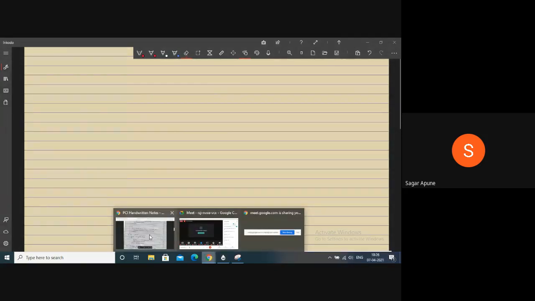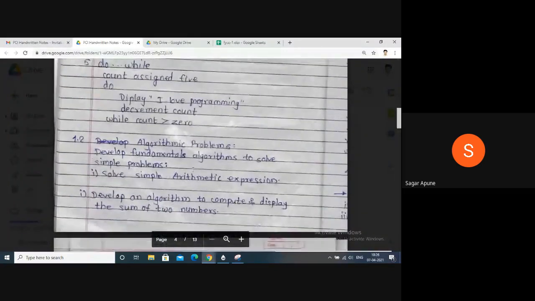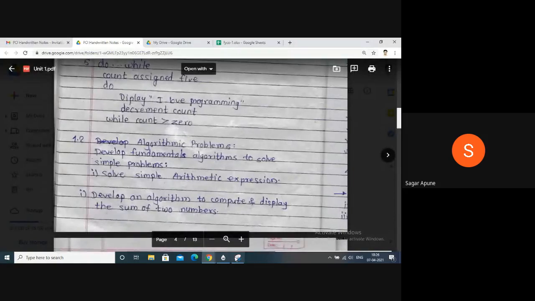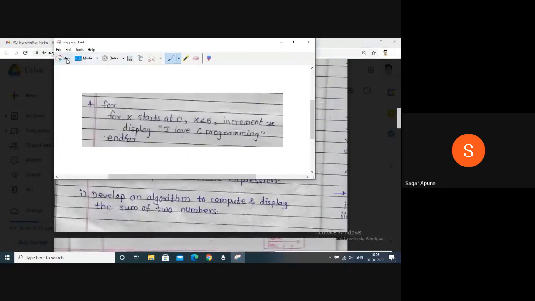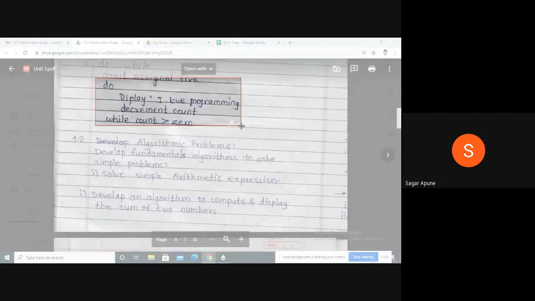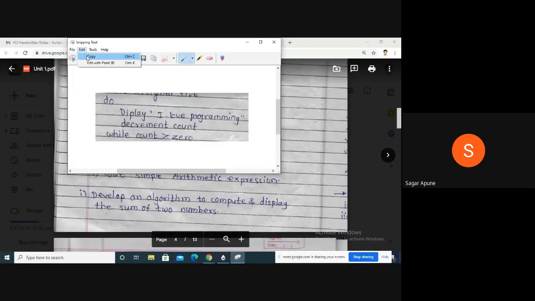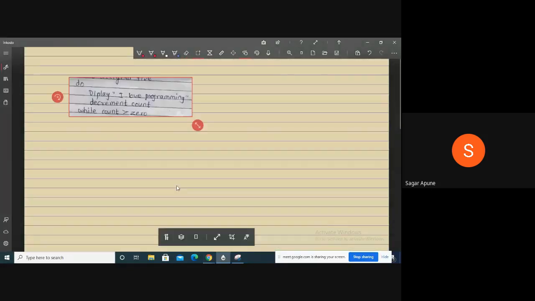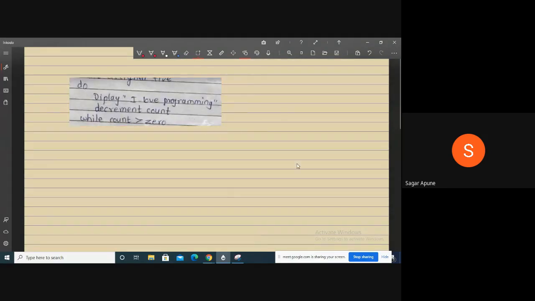Then next is the do while loop. Do while loop is again interesting. Suppose I write it here again.